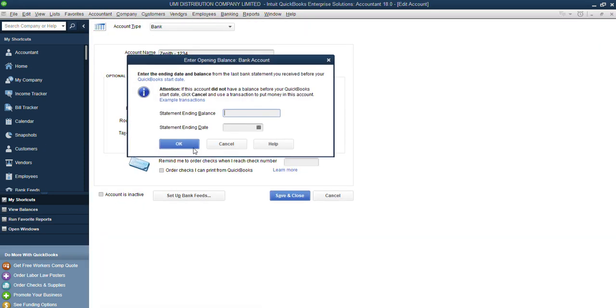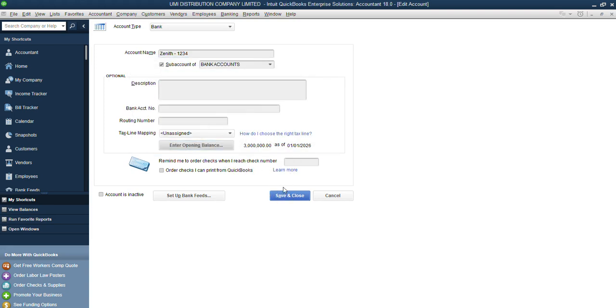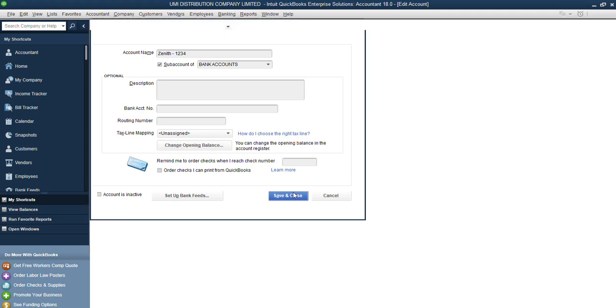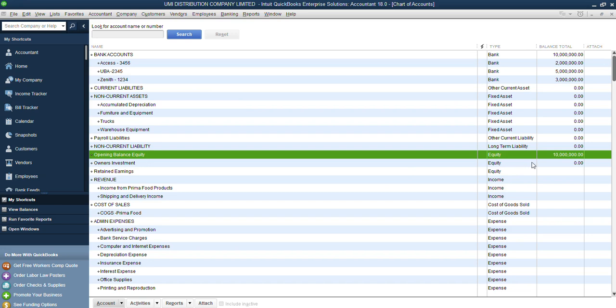So I'll come here again and let's say this time around this is going to be 3 million. Don't mind me, I like calling figures because I aspire to have this kind of amount in my account, so I don't want to be having negative values, right? All right, so when you do that, you just click save and continue. Now you can see that we have 10 million naira in our account. This is just a fictitious amount for the purpose of this training. Now you come to your opening balances here, and you will see it.